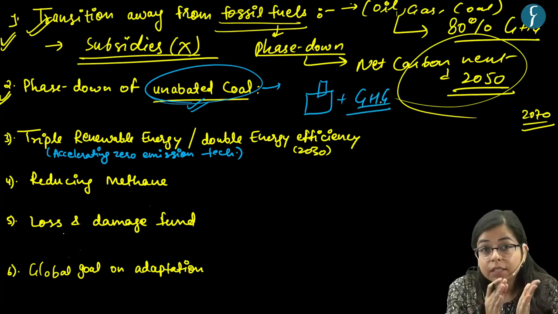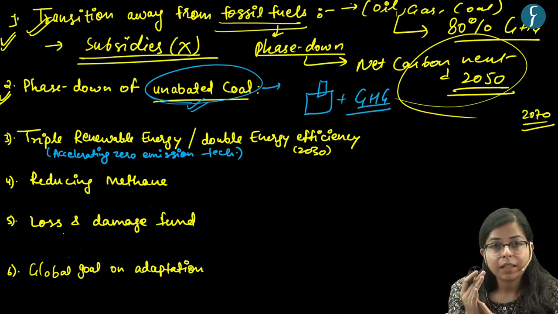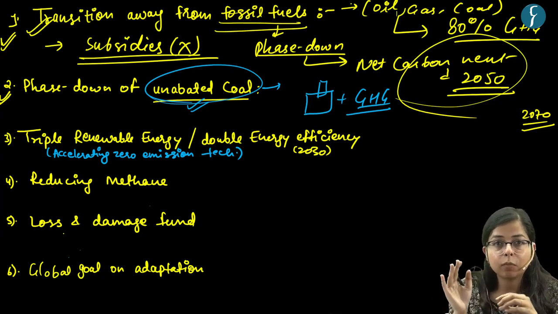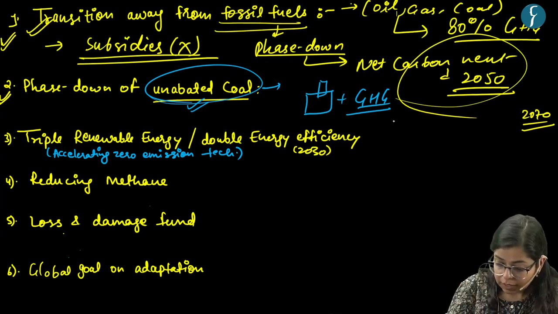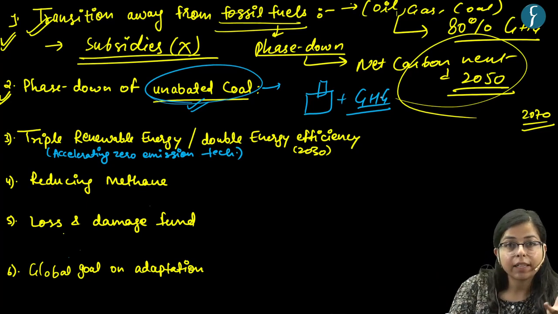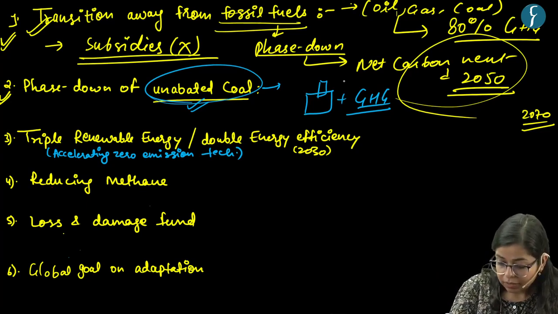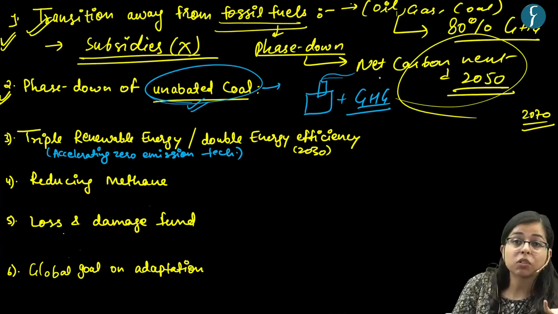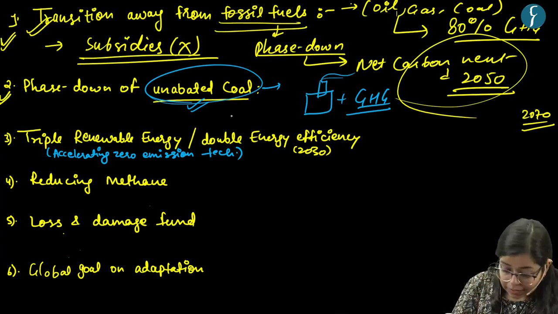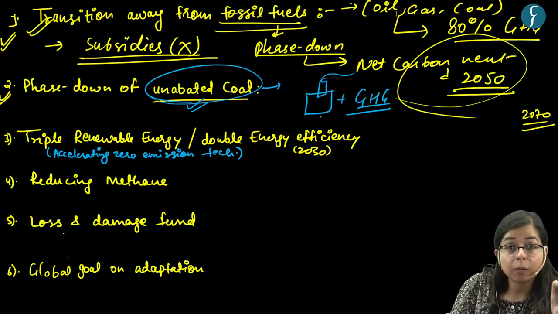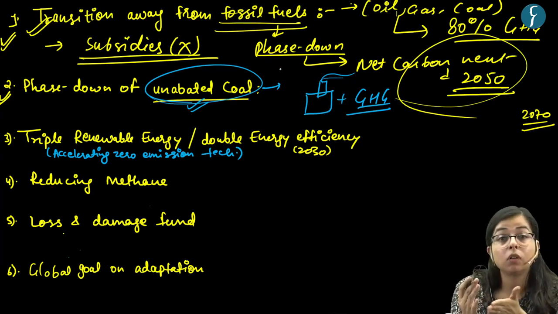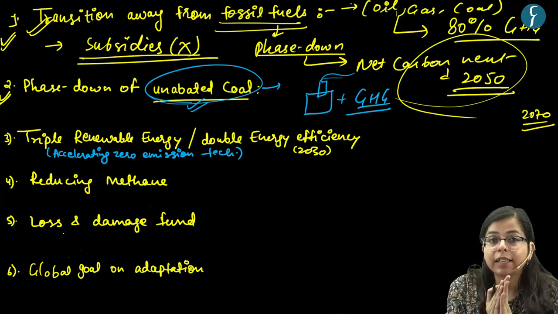If these emissions are left in the atmosphere, so these emissions are not captured, there are no technologies used to capture these emissions. In that sense, the coal used in this thermal power station is unabated coal because these emissions are not captured.